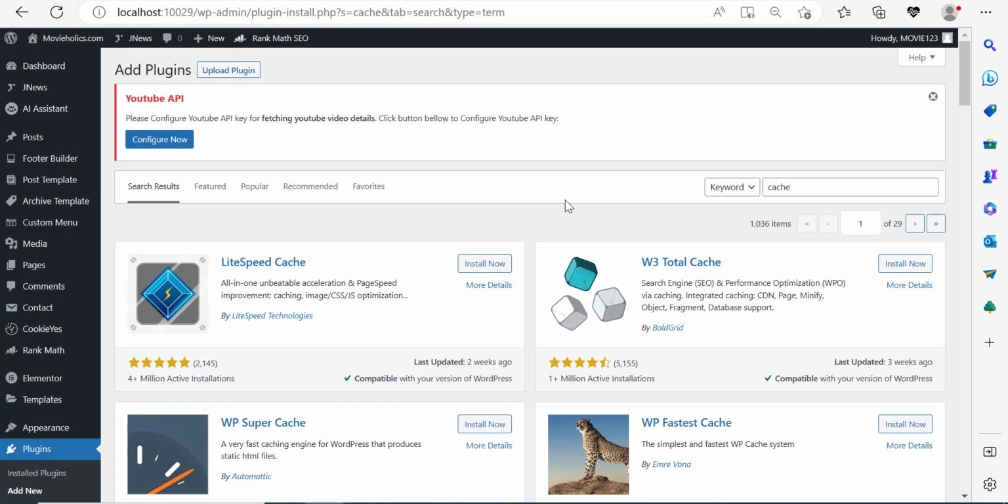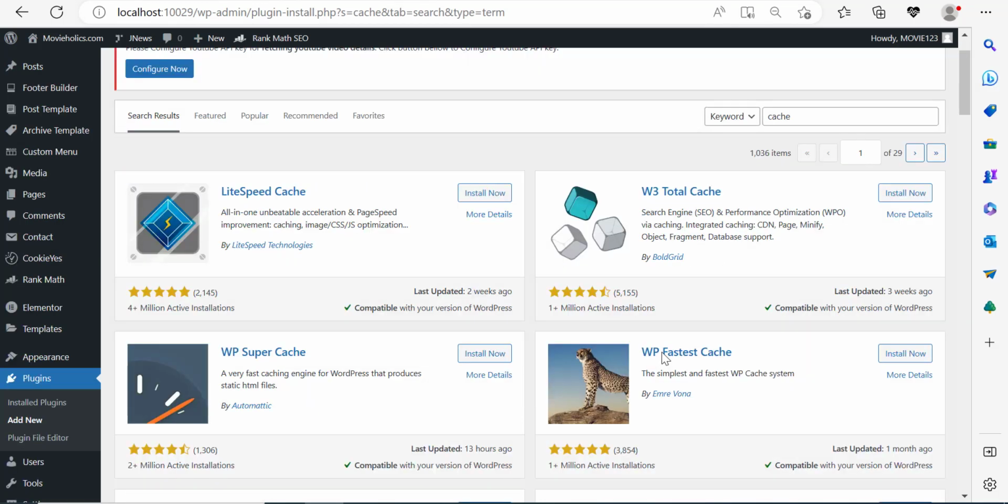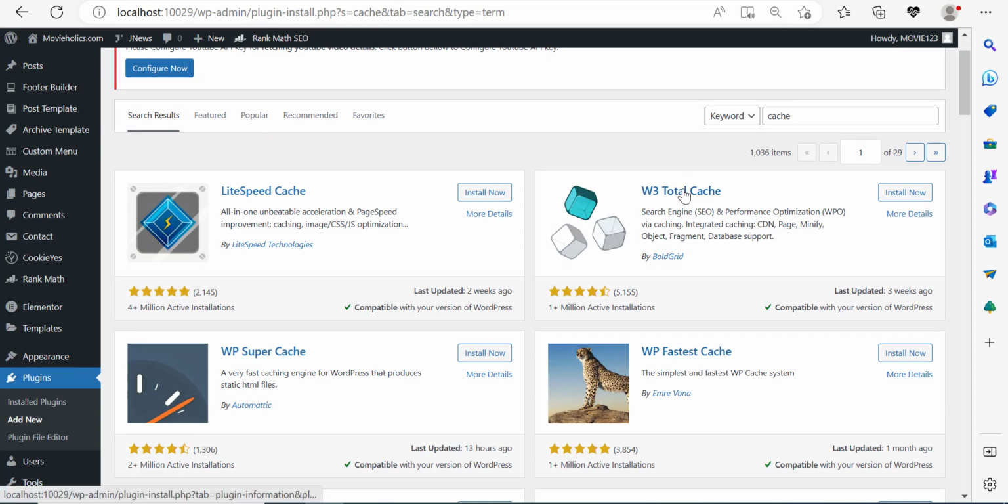But for this course, if you don't want to buy a plugin, I highly recommend you use WP Fastest Cache or W3 Total Cache or LiteSpeed Cache or WP Super Cache. They're all as good. I just happen to prefer WP Fastest Cache because I've seen better results with it. And so I'm going to click WP Fastest Cache over here, and let me show you what we can do. Right, so I'm going to click it, then, of course, activate it.